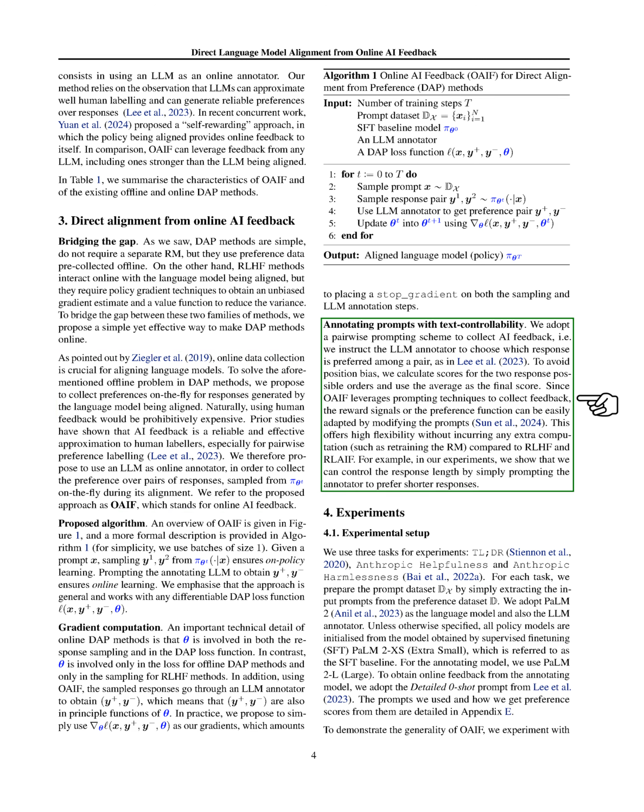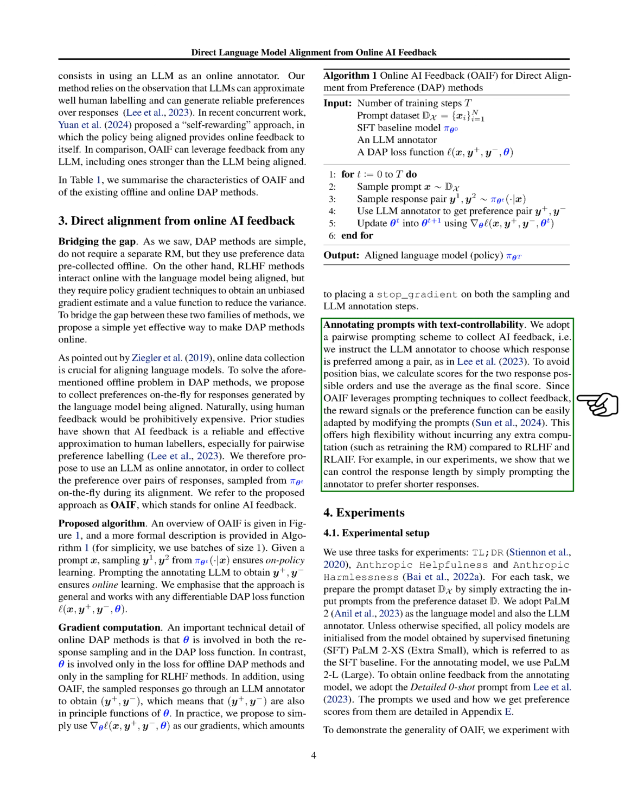Here's a quick rundown of how OAIF works. Given a starting point, the model comes up with two possible responses. Then, we use another LLM to pick the better response of the two. This method can be used with any DAP loss function that can be adjusted based on the model's parameters.